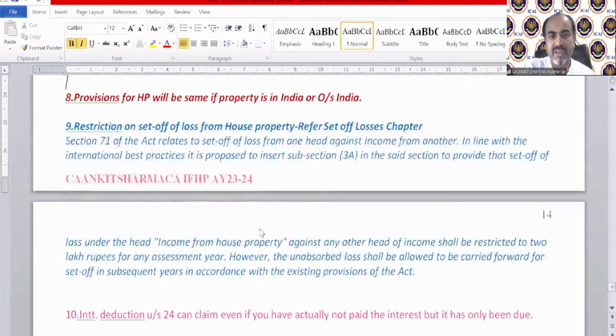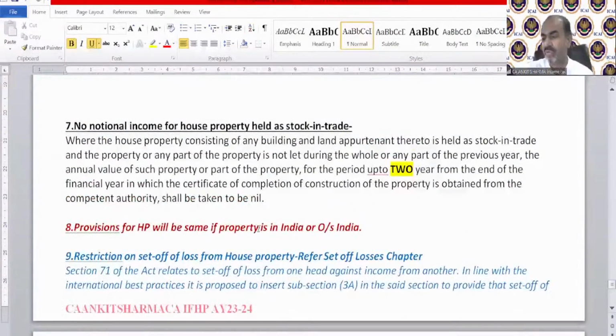There's a change in this point. We will resume, then I'll tell you the main point. But the 7th point, no notional income. In the notes I uploaded, it was 1 year over here. Fine, 1 year. I just amended it. It's 2 years from the end. So all of you, please change this and remember this. This is not 1 year. In the notes I uploaded, it was written 1 year, but it is technically 2 years. So you can change it by yourself, or I'll upload the notes again if you want. But there's only one change, that is 2 in place of 1.